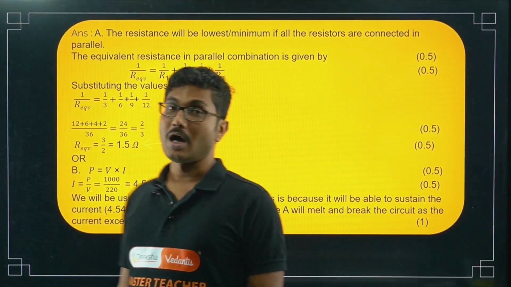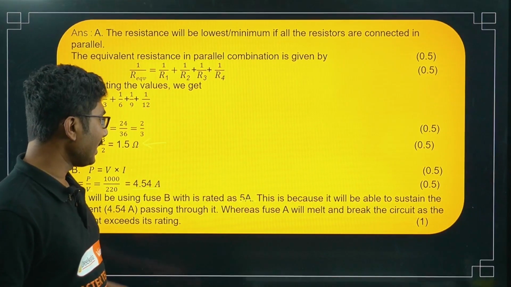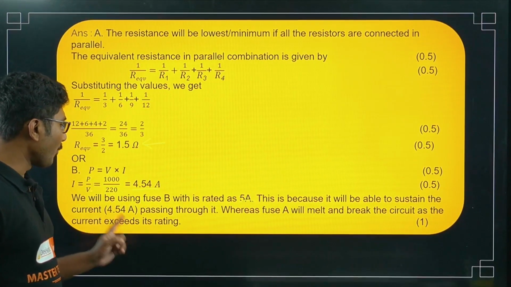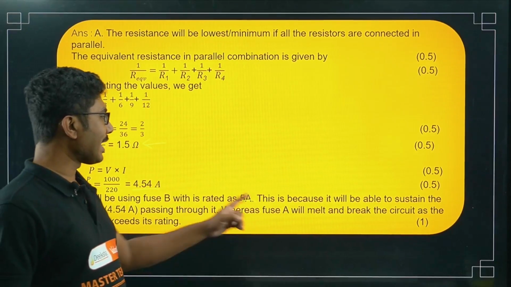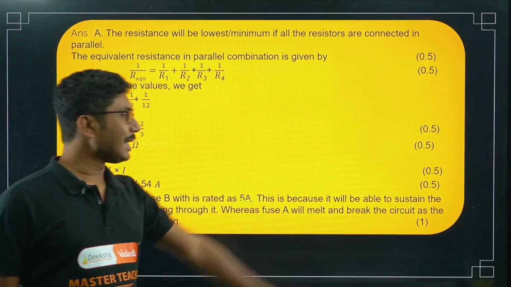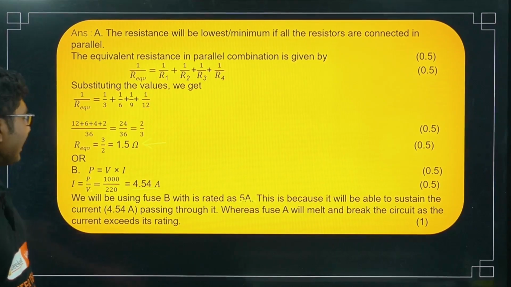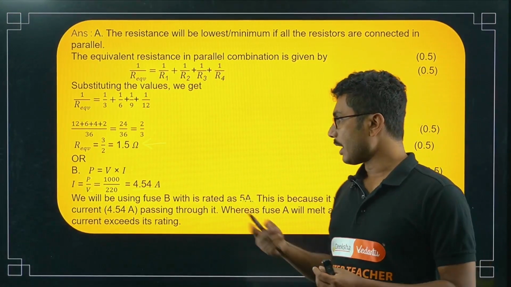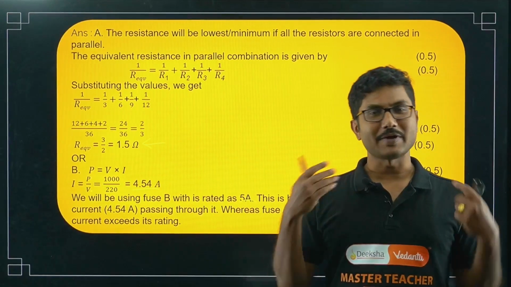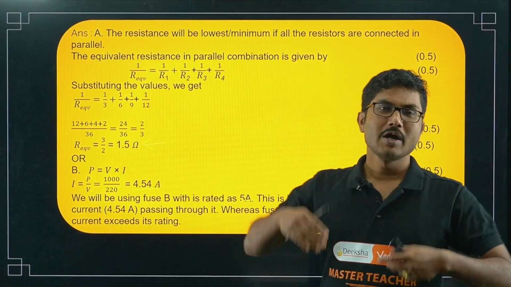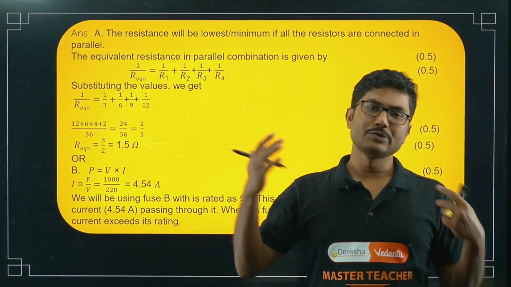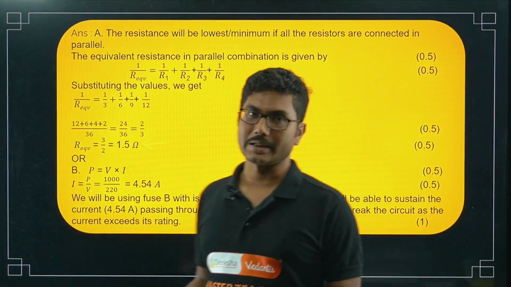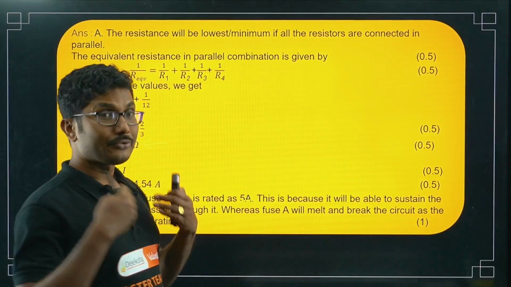If you use the 2 ampere one, then what will happen? Fuse B will be able to sustain the current of 4.5 ampere passing through it, whereas fuse A will melt and break the circuit as the current exceeds its rating. Fuse A is only 2 ampere rating, and fuse B is 5 ampere rating. So definitely you have to use fuse B. If you use fuse A, then it will burn and melt, it will break the circuit, right? So this is how you have to think.